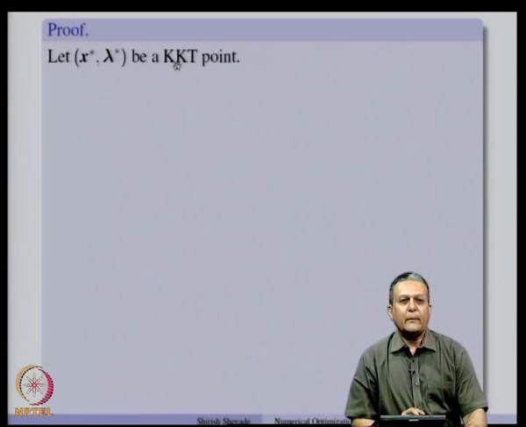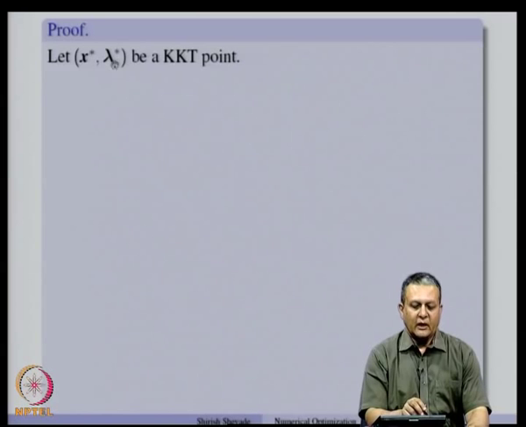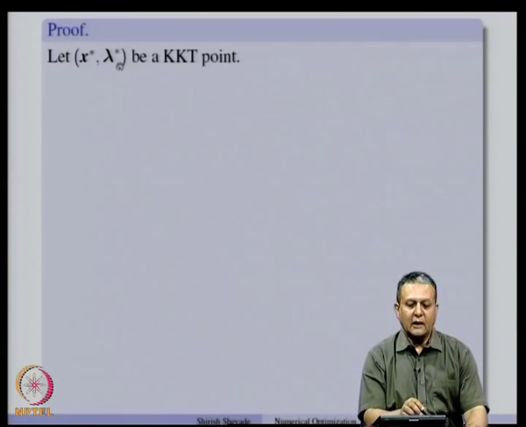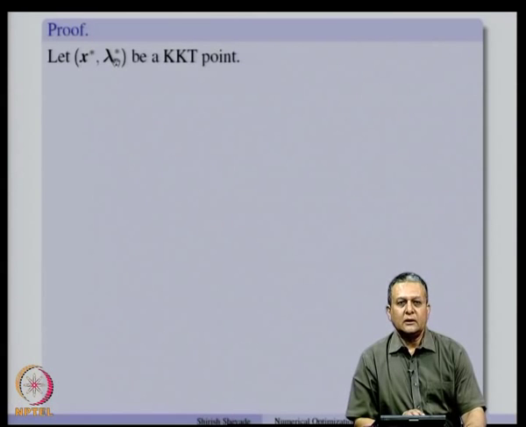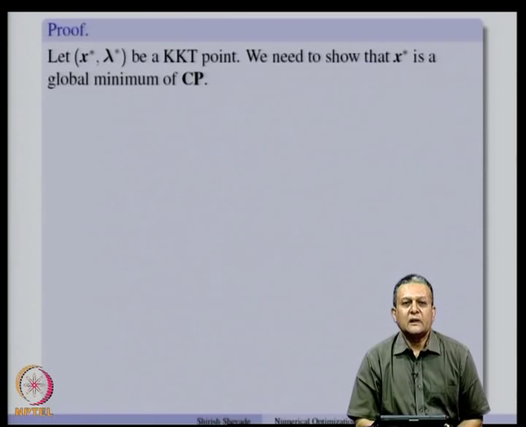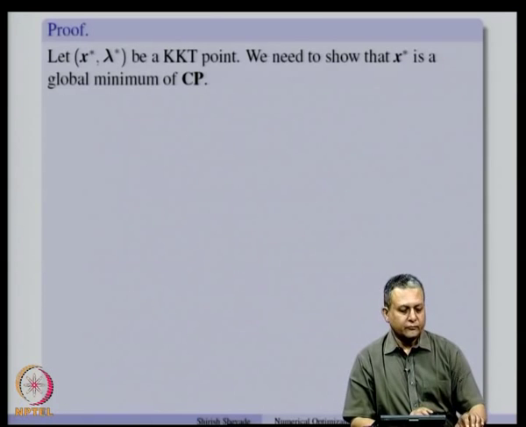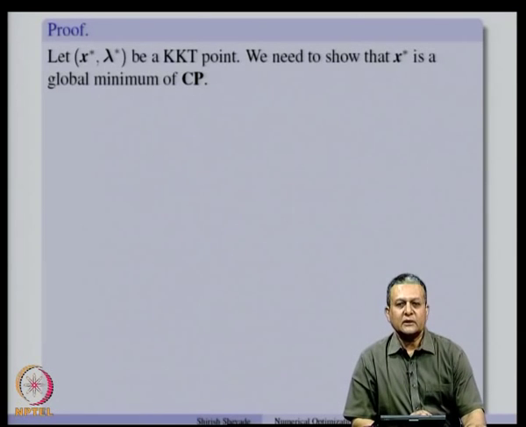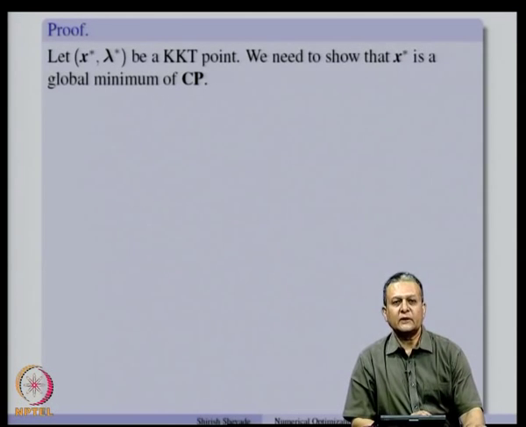Let us take a KKT point x star, lambda star. Since it is a KKT point, x star belongs to the feasible region and lambda star is a non-negative vector. What we want to show is that x star is a global minimum of a convex program, where f and hj are convex functions, and we assume they are sufficiently smooth.